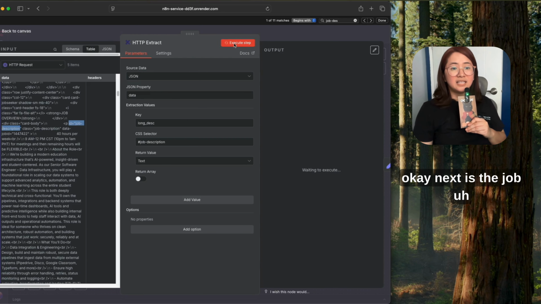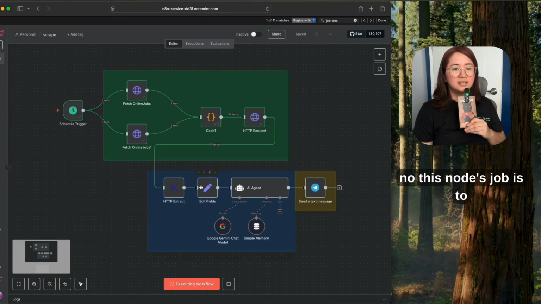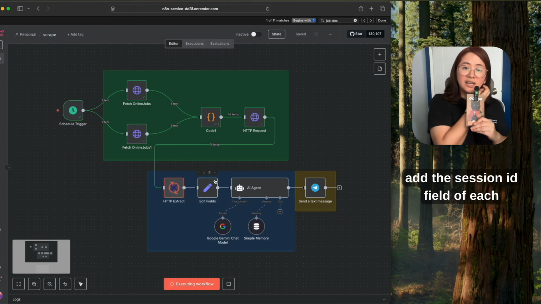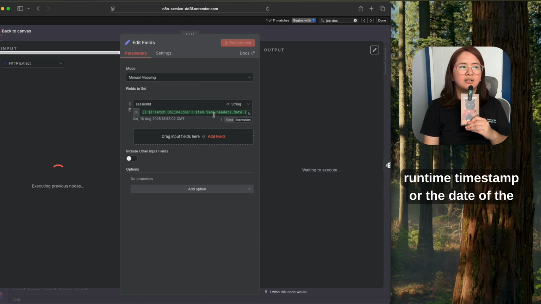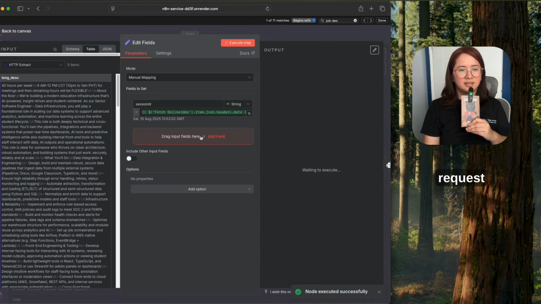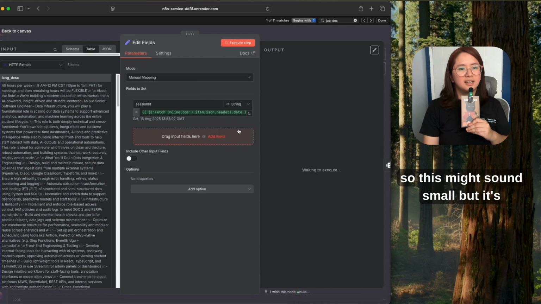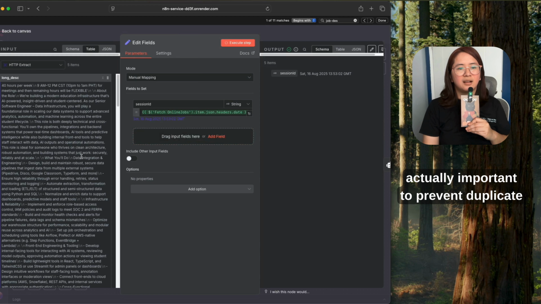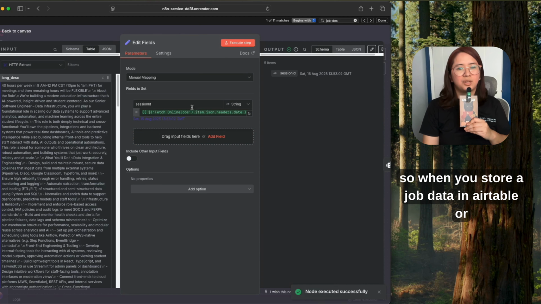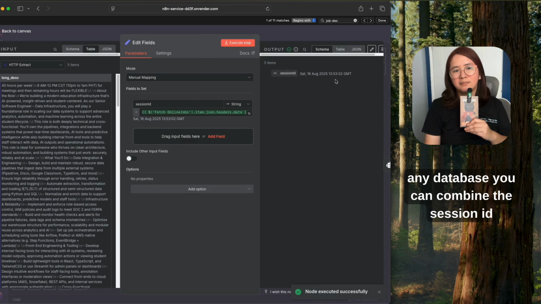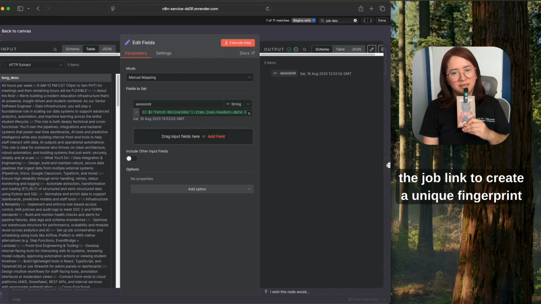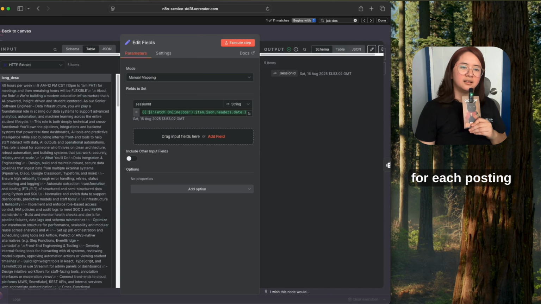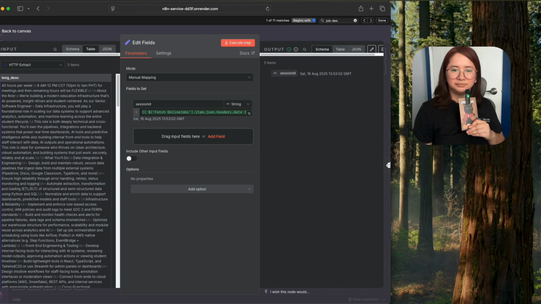Okay, next is the job. This node's job is to add the session ID field to each job entry, which is usually the workflow's runtime timestamp or the date of the request. So this might sound small, but it's actually important to prevent duplicate messages. Okay. So when you store job data in Airtable or any database, you can combine the session ID with the job link. Yes, the job link, to create a unique fingerprint for each posting. Okay. So I think that explains that.